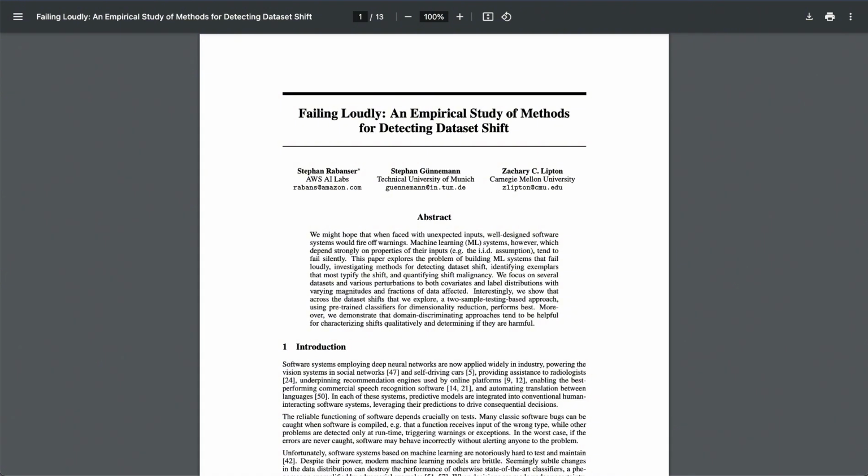Got it. Are there any other limitations we should be aware of? Yeah. Another challenge is that these methods often need a decent amount of data to work effectively. If you only have a handful of samples from your target domain, it can be tough to get a reliable estimate of the shift.